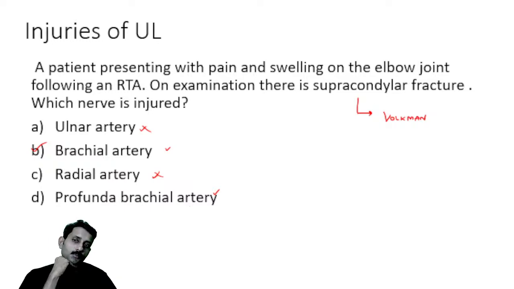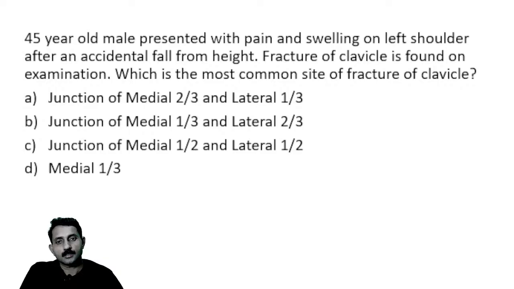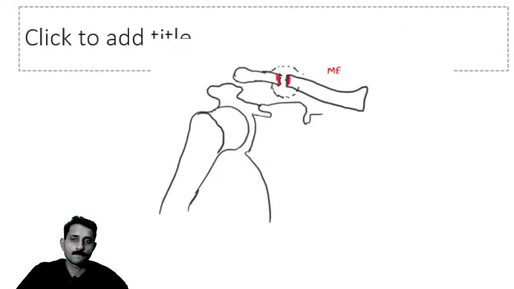Okay. Now one more question. So this is a fracture of clavicle, a schematic diagram. This is humerus, this is scapula, and this is clavicle. Clavicle, we divide into a medial 2/3 and lateral 1/3.